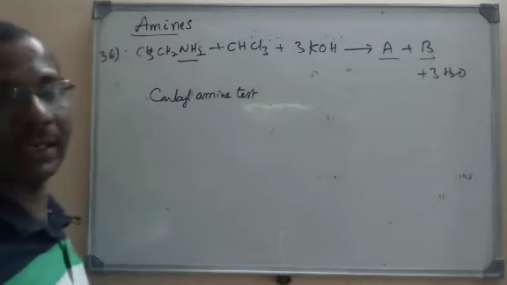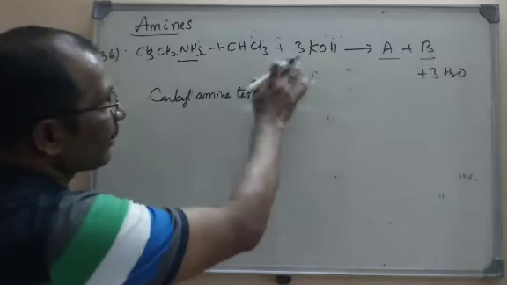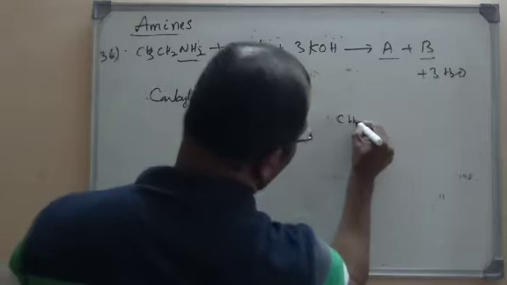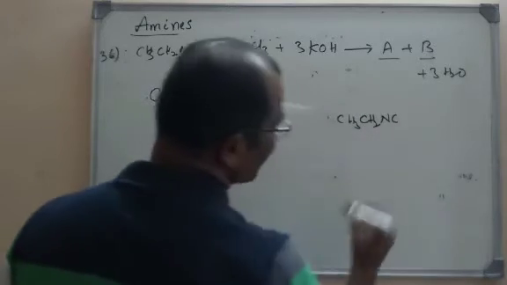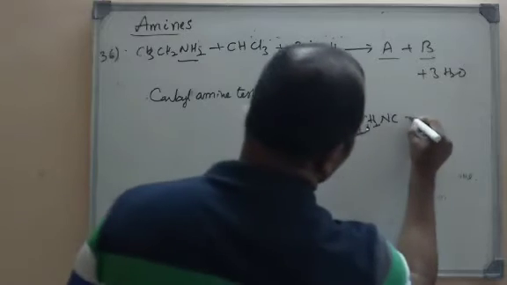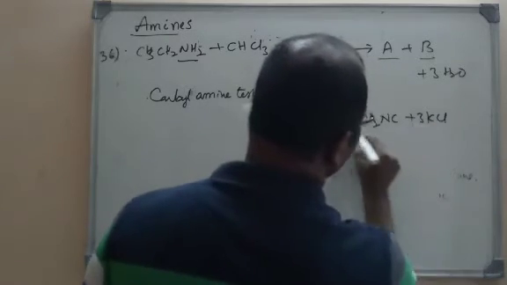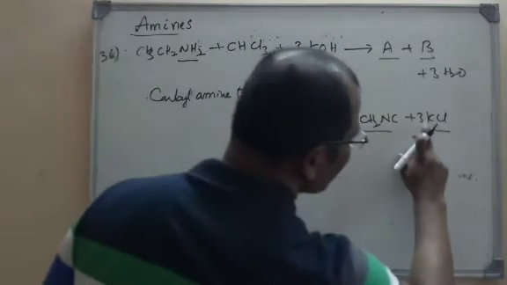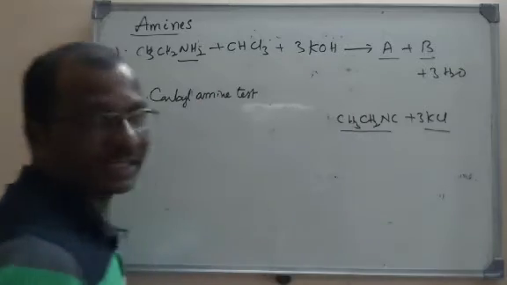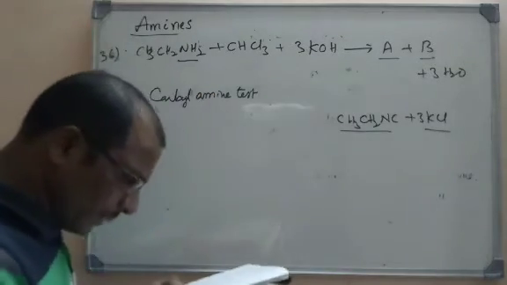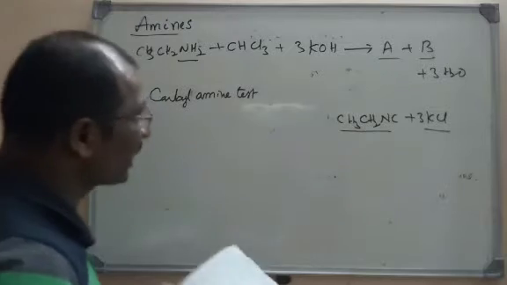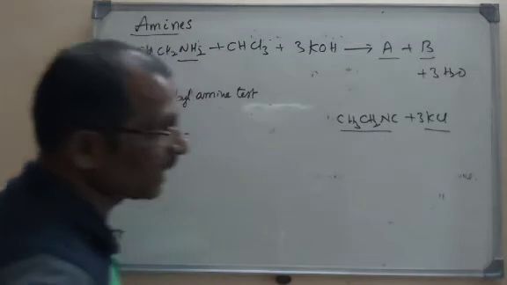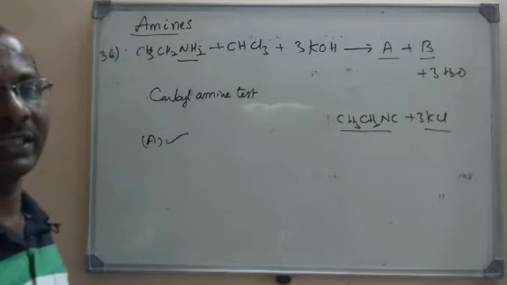When you treat a primary amine with alcoholic KOH and chloroform, ethyl isocyanide, CH3CH2NC, will be formed. Along with it, 3 moles of KCl and water will be formed. So A is ethyl isocyanide and B is KCl. So option A, ethyl isocyanide and potassium chloride, is the right option.